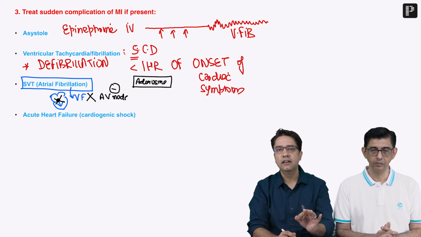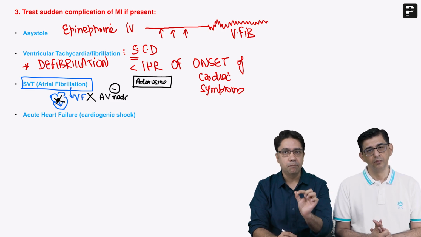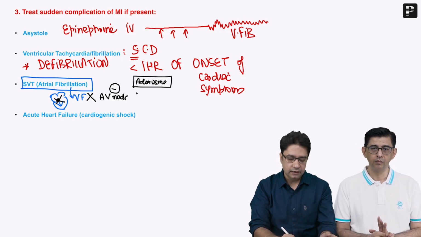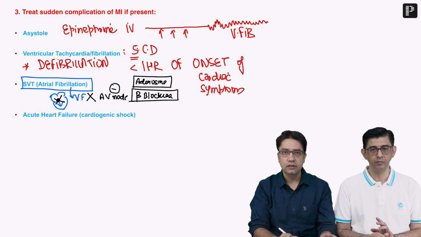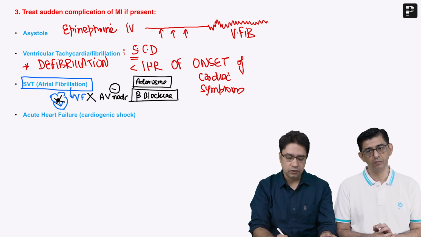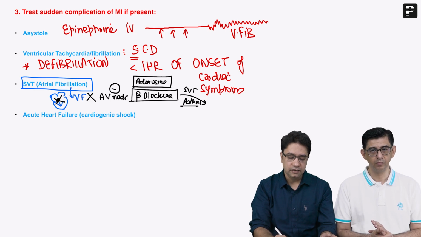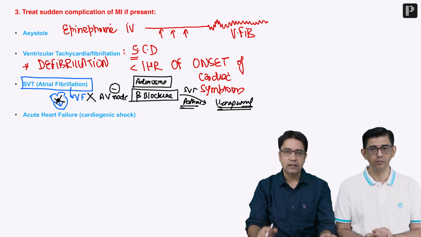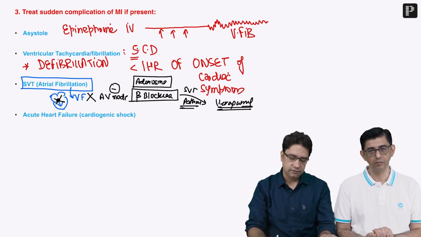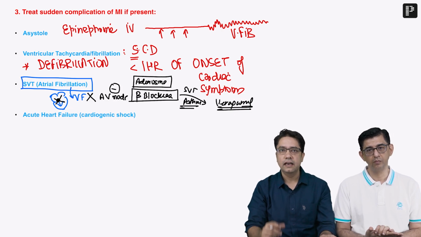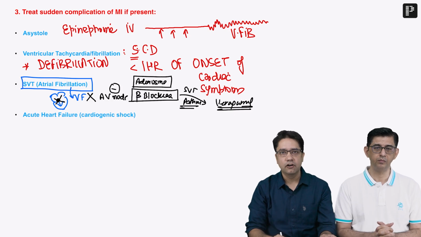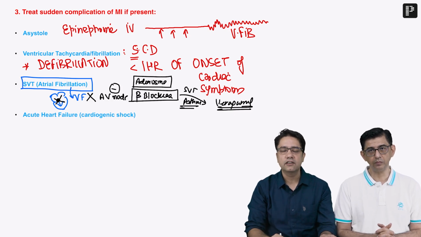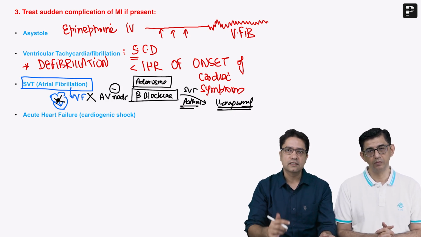For long-term maintenance of any SVT, we can block the AV node by giving beta blockers. But the problem is beta blockers are contraindicated in asthma. So if a question comes, SVT in asthma, instead of beta blocker, give calcium channel blockers like verapamil. This is how we can prevent VF in a patient of AF. Now what about acute heart failure? Acute heart failure means sudden fall in cardiac output because the force of contraction is very poor, which is also known as cardiogenic shock.